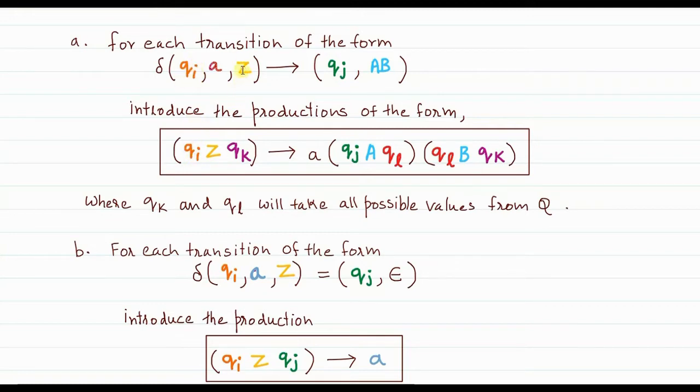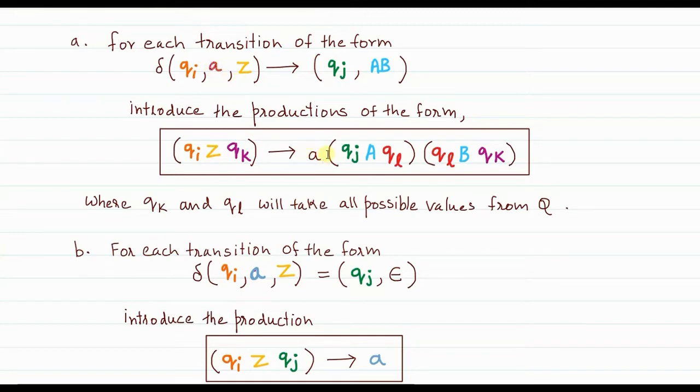Z is whatever was the topmost element of the stack just before the transition. So that Z you have to write here. Now Qk I will tell you after some time. So this will be the non-terminal on the left hand side. Now on the right hand side, it starts with a terminal A, and that A is the currently scanned input.